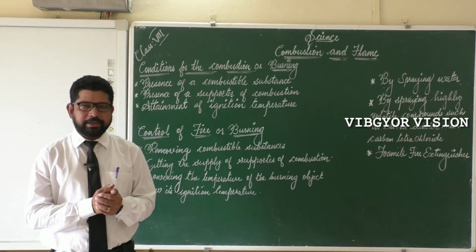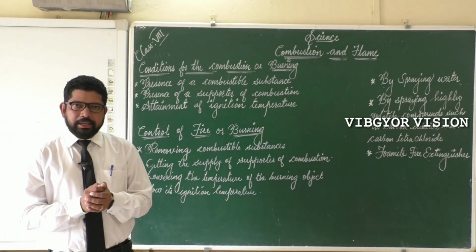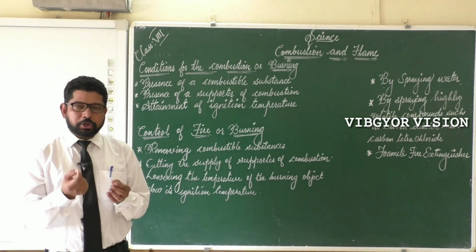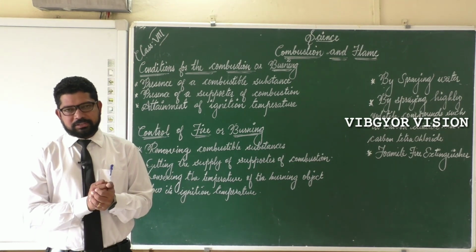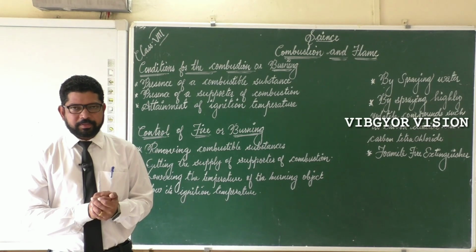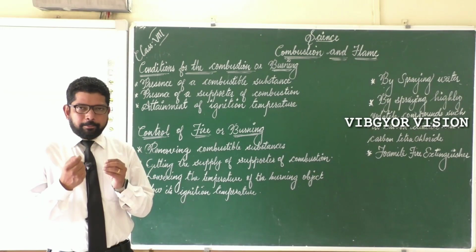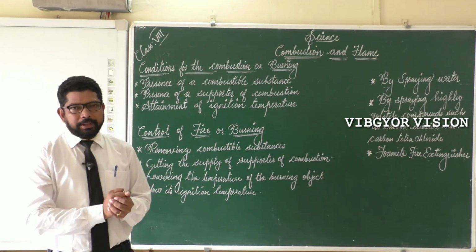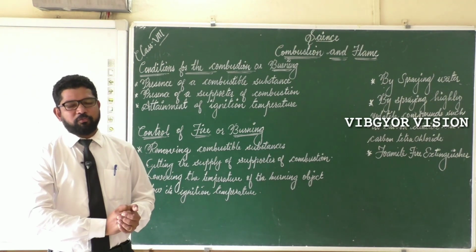So let's see why this is. Also, a matchstick does not burn on its own. For a matchstick to set fire, we have to rub it against a rough surface. Then only it can catch fire. And one more thing we can notice, that a burning matchstick can set fire to a paper immediately, but the same matchstick cannot set fire to a piece of wood.